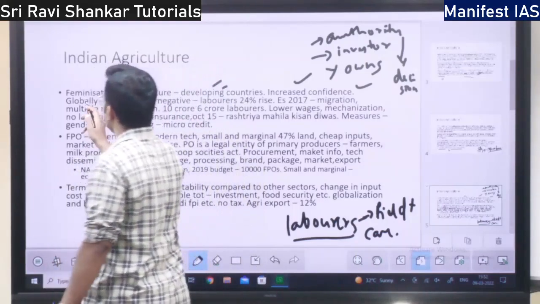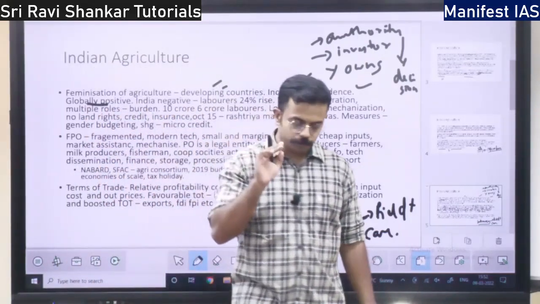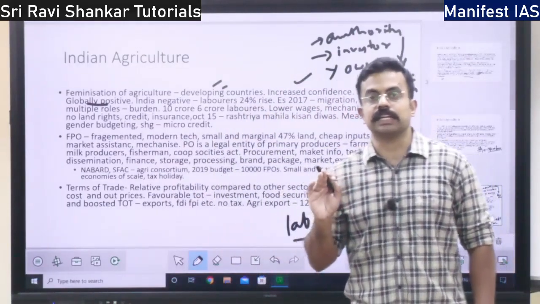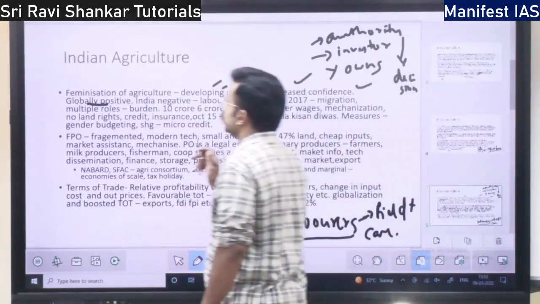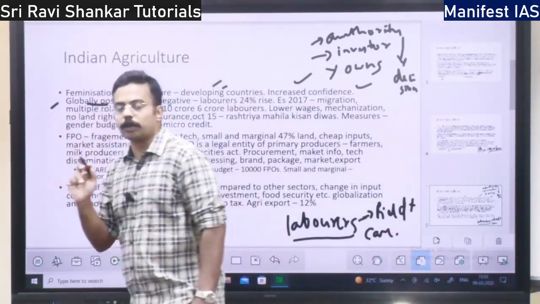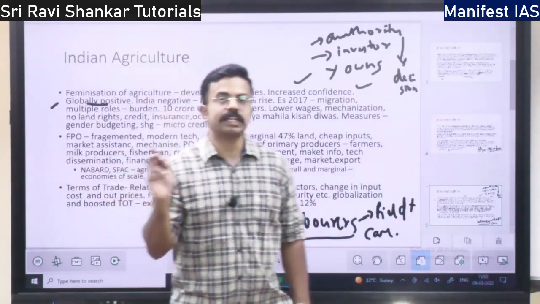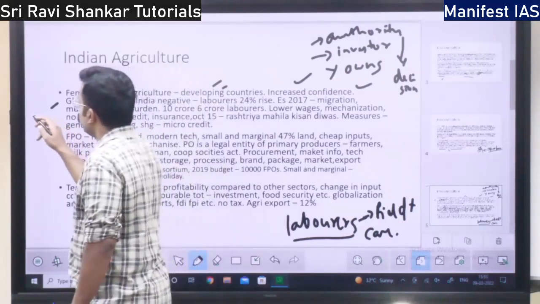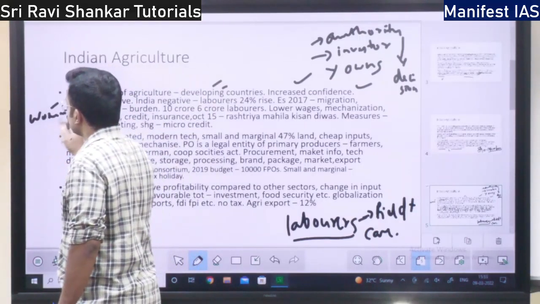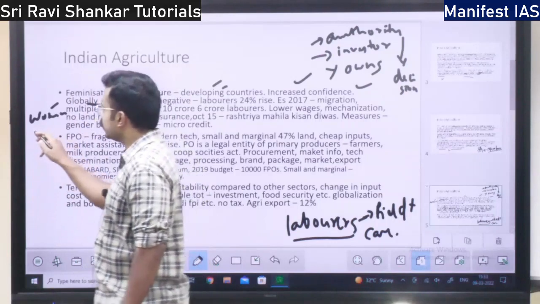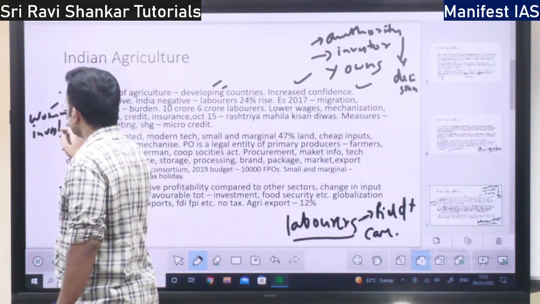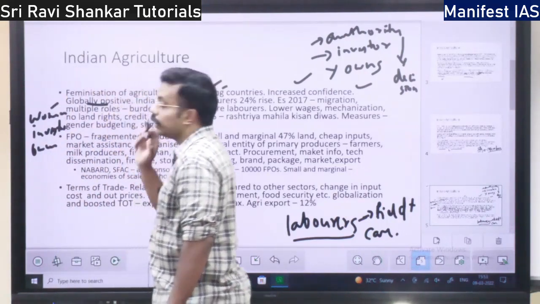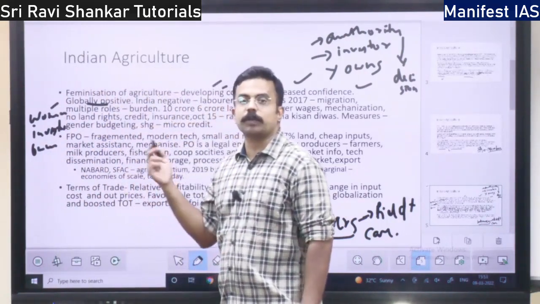With respect to this, I told you, if women are getting engaged in agriculture, globally it is a positive sign. Why is it a positive sign across the world? Because across the world, women are engaging in high level agriculture, at the highest level, that is as an investor, as the owner of the land, as I said. That is why globally women engaging in agriculture is a positive sign.